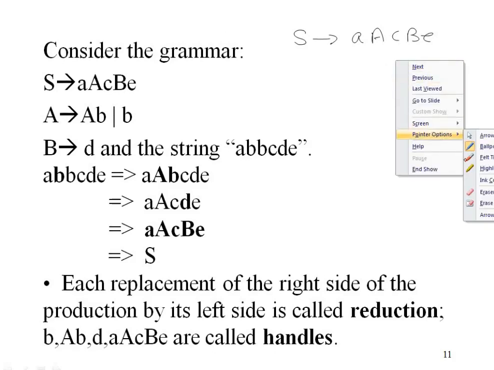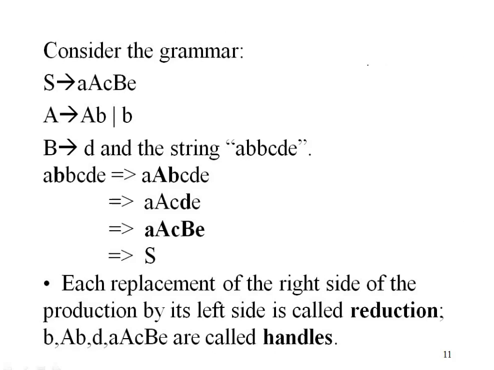So we will just start with the reduction process. You are given the string A, B, C, C, D, E. So we will be starting with left to right scanning.